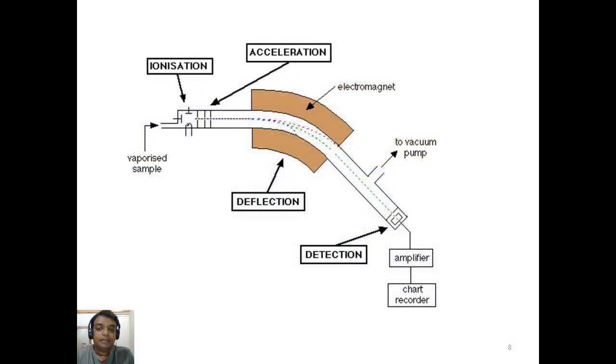This is a simple diagram of a single beam analyzer mass spectrometer. This is the ionization chamber, which has an inlet attached where the molecules are injected. The molecules reach the ionization chamber, ionization and fragmentation take place, and the fragmented molecules leave the ionization chamber and reach the magnetic analyzer.